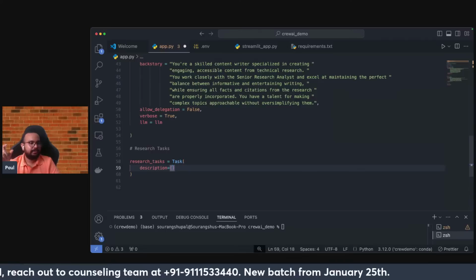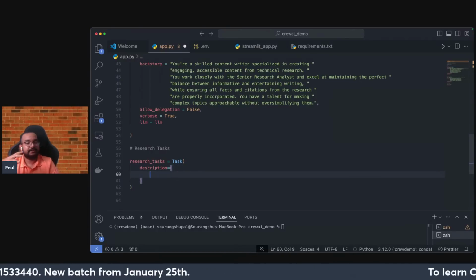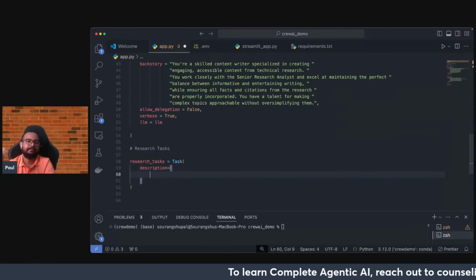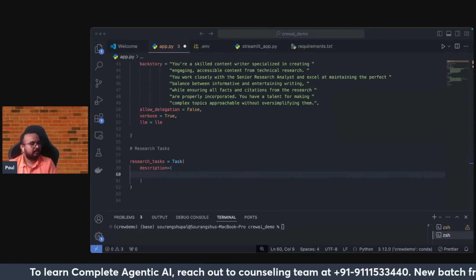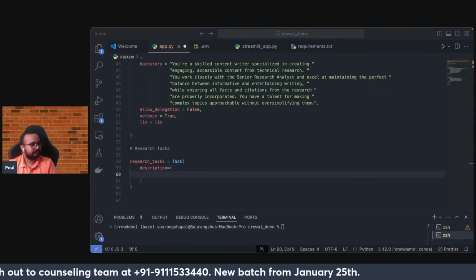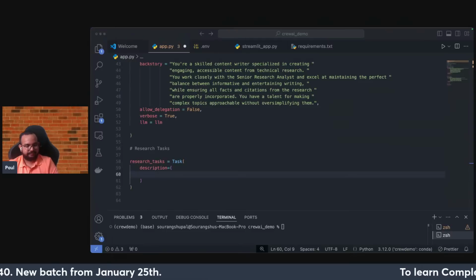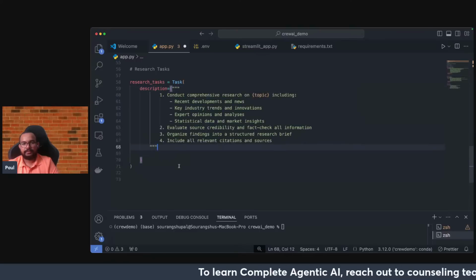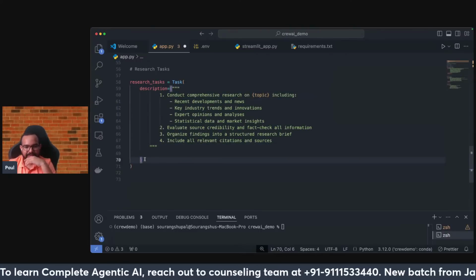Now, inside this particular description, okay, we'll be giving all the details. Okay, so when I'm talking about all the details, it means really all the details with respect to the research task step by step that I'll be adding. So let me just get all those. Okay, so I will be just picking this up. Yeah. So right now, as you can see here, I have given some type of task,